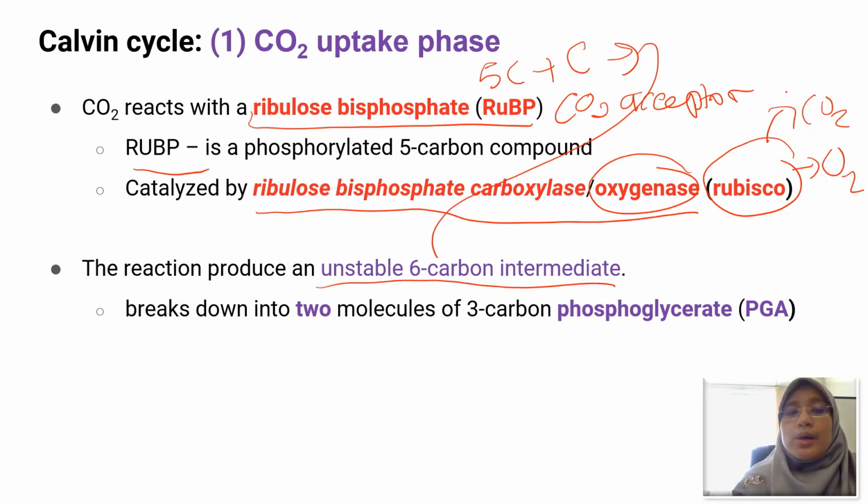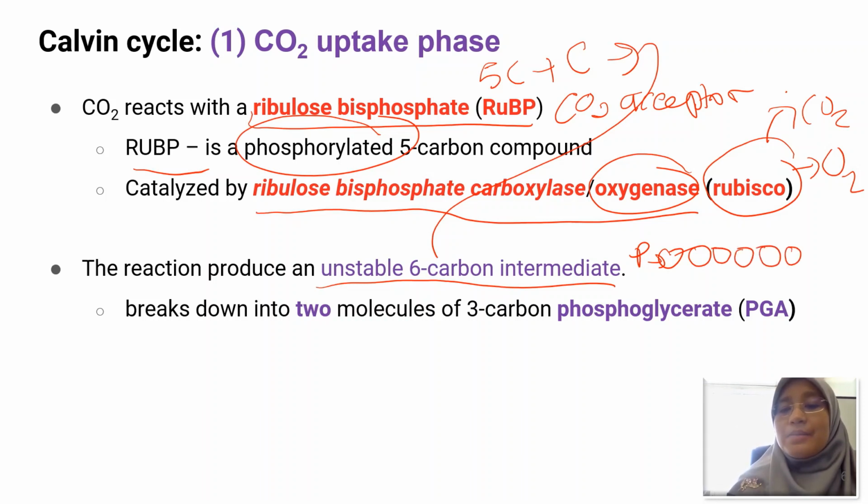So why is it unstable? Because the molecule has 2 phosphate atoms attached to it. Here you have 1 phosphate attached to the unstable 6-carbon intermediate: 1 carbon, 2nd carbon, 3rd, 4th, 5th, and the 6th carbon, and then another phosphate. Because the molecule has 2 phosphates attached to it, it is really unstable and it will split into 2 molecules of a 3-carbon compound, which is PGA.